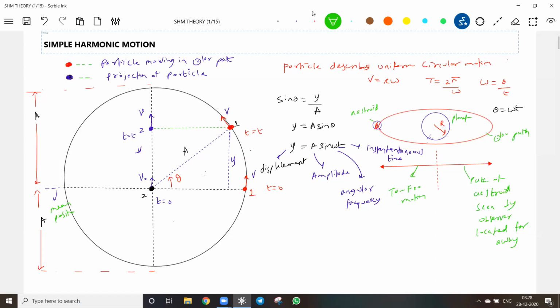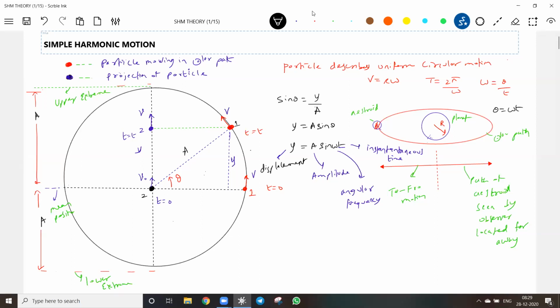This I'll call the upper extreme. The terminology is very important. In almost all numericals, we will be using the same set of formulas. This is called the upper extreme, and this is the lower extreme. Okay, fine. So now I want to know the speed of the projection. What is the speed of the particle, or the speed of the projection?